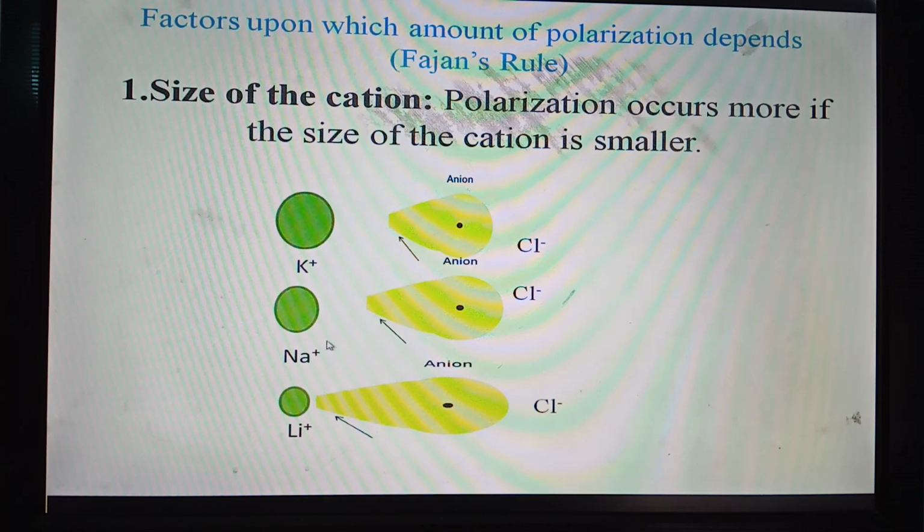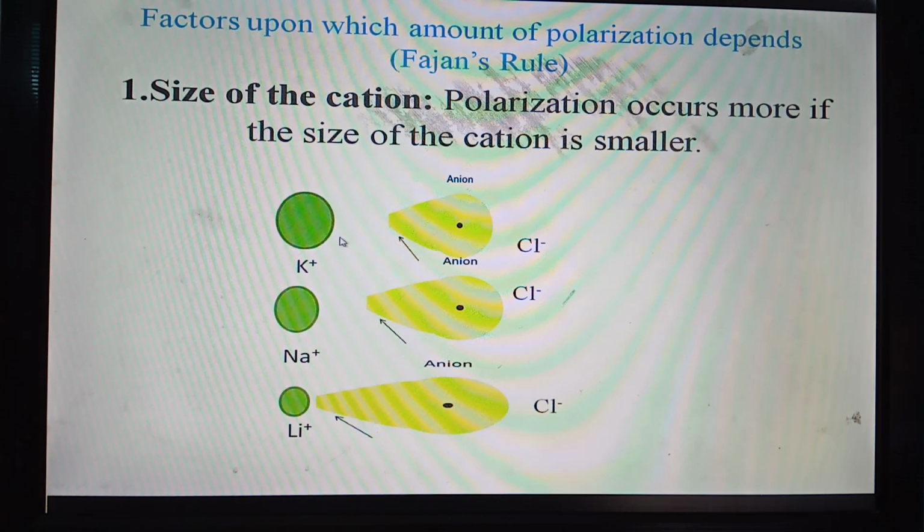So if the size of the cation is smaller, more polarization occurs, that is, more covalent character arises in the compound. Among these three compounds, potassium chloride, sodium chloride and lithium chloride, lithium chloride possesses the greatest amount of covalent character, and potassium chloride possesses the least amount of covalent character.